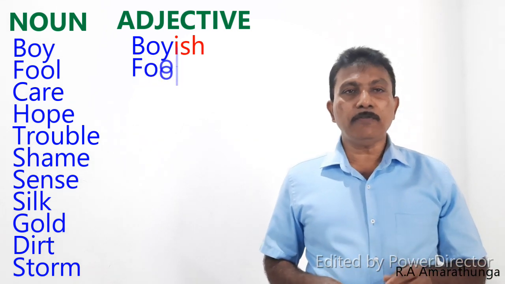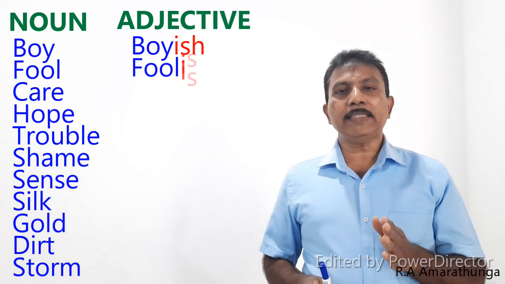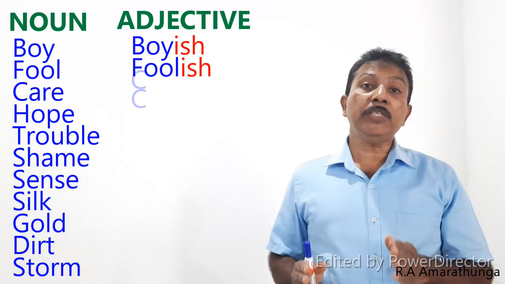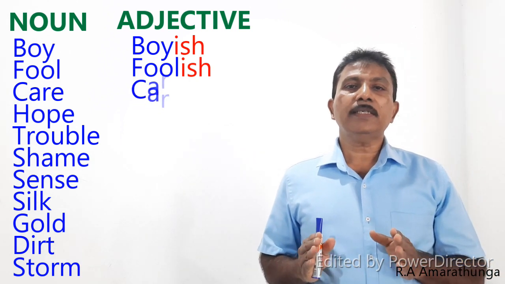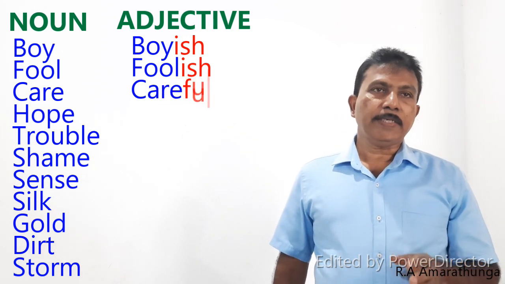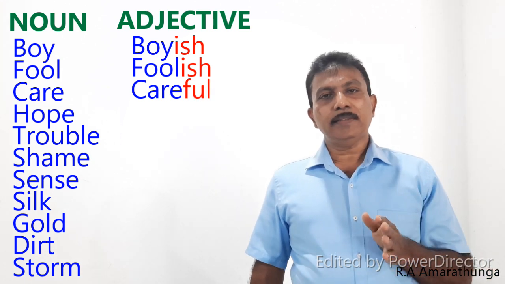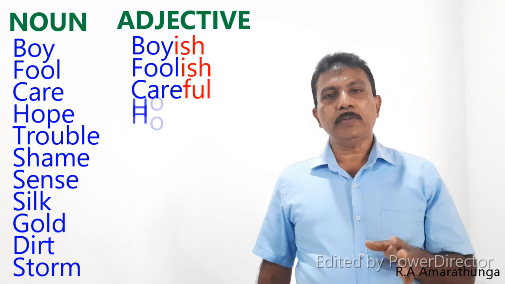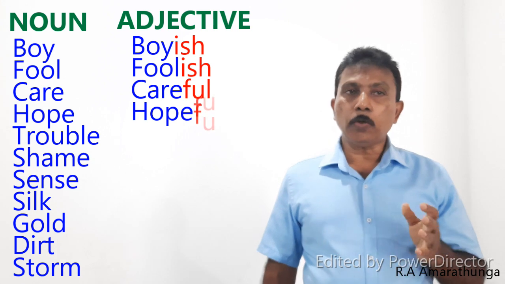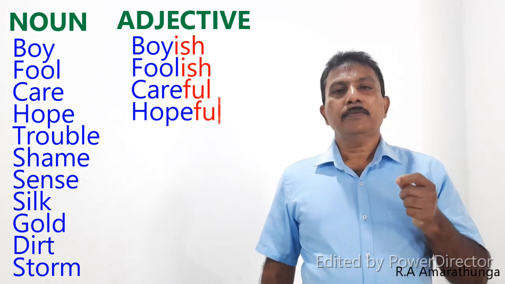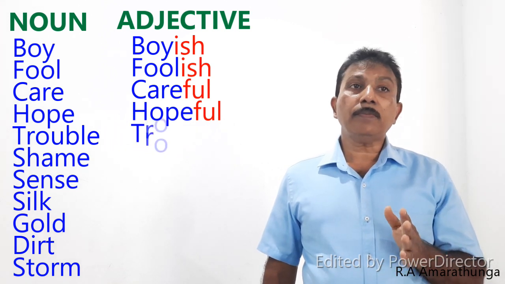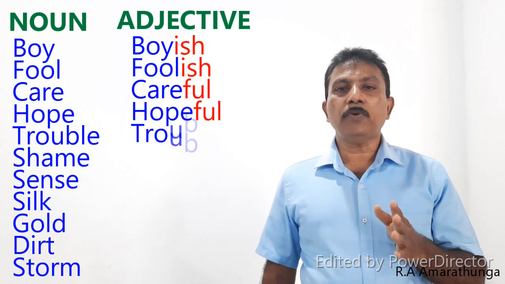Fool. F-O-O-L, fool. We add ish to the end of the noun and we form the adjective foolish. The word foolish is the adjective. The next word, care. We add ful to the end of the noun care. We form the adjective careful. The next word, hope. Then we add ful to the end of the noun hope. We form the adjective hopeful.